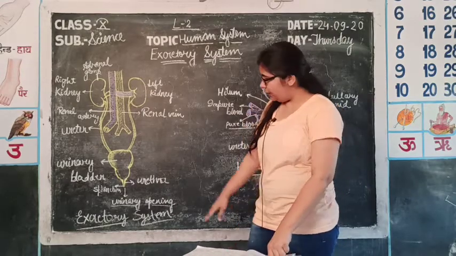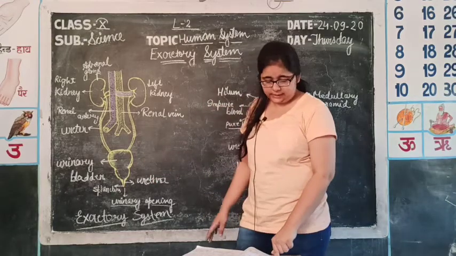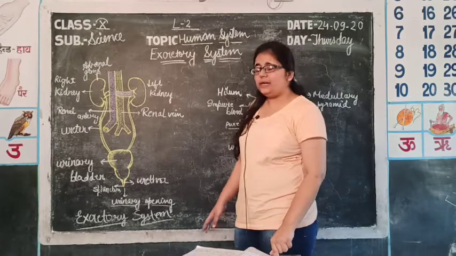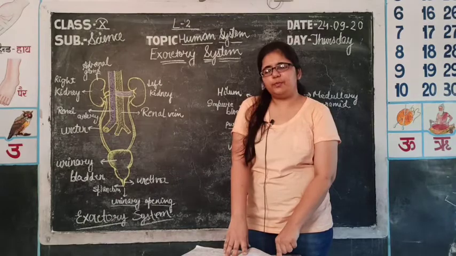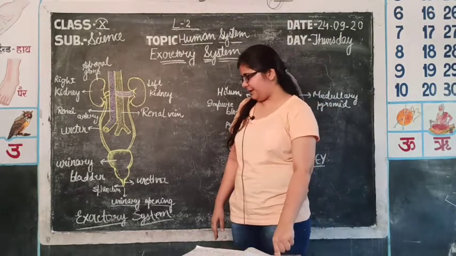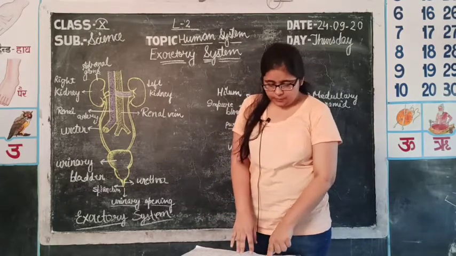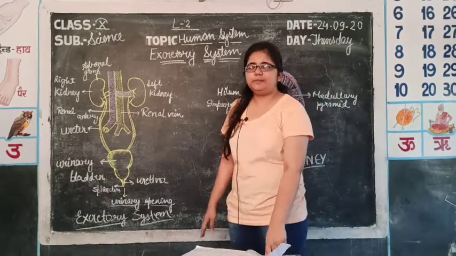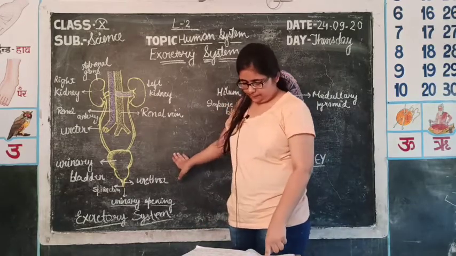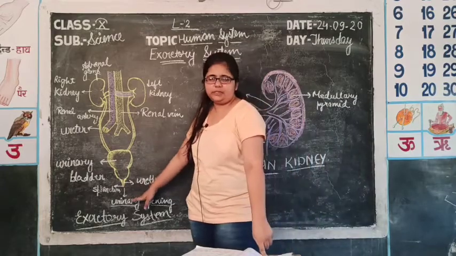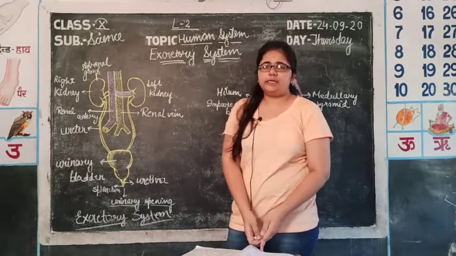Now comes the organ urinary bladder. We have discussed it. It is the storage organ in which urine is stored. It is present in the pelvic region. The pelvic region is the lowermost part of your body, of your abdominal cavity, in which the urinary bladder is present behind the pubis bone. It is a pear-shaped structure and stores 400 to 600 ml of urine. The opening is guarded by the sphincters. There are two types of sphincters present. First of all, external sphincters.